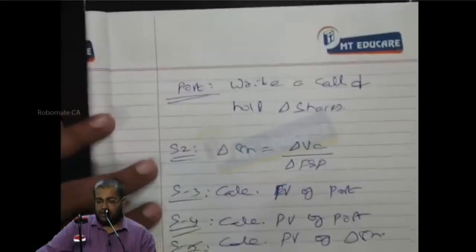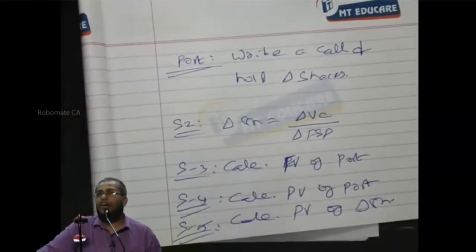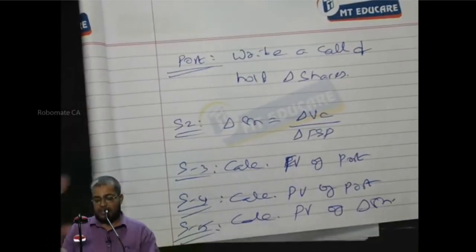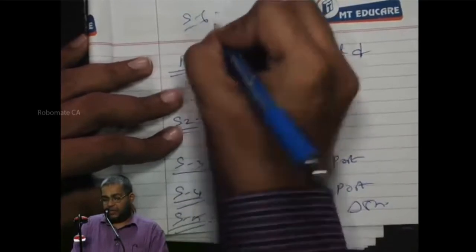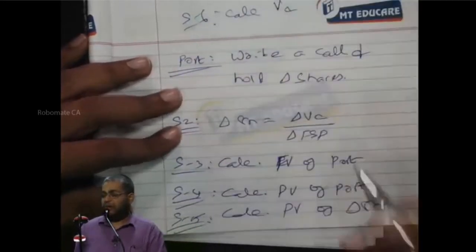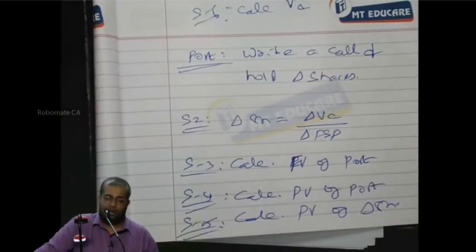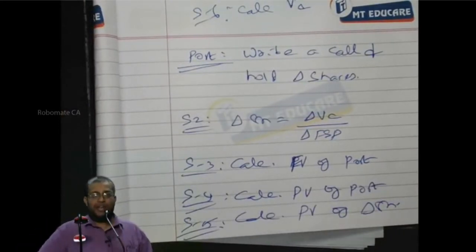Step 5, calculate present value of delta shares. Step 6, the last step, calculate value of call.